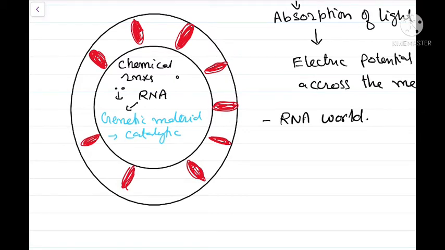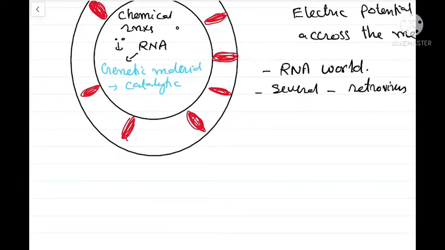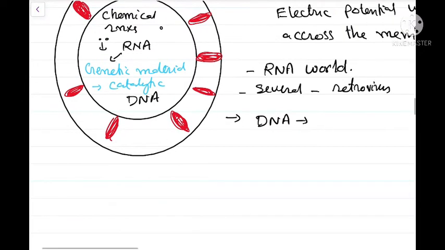This RNA world was present at that time, and there is proof: there are several retroviruses even today that have RNA as the genetic material. And in case of the ribosomal RNAs, they could act as the enzymes, as well as they also have the informational properties. But later on, because RNA is an unstable molecule, it was replaced by the DNA.